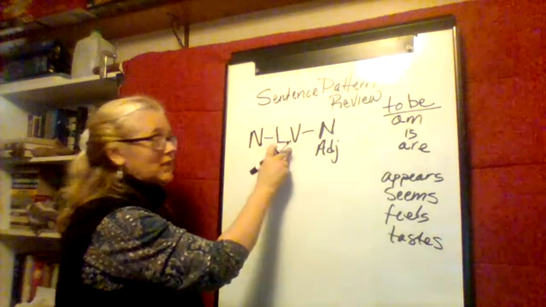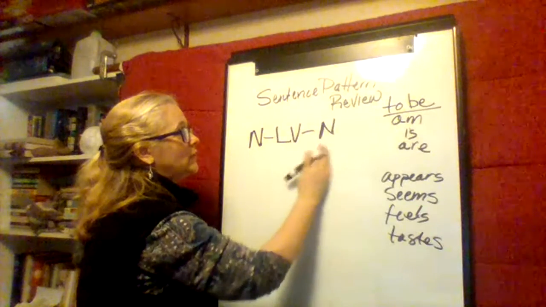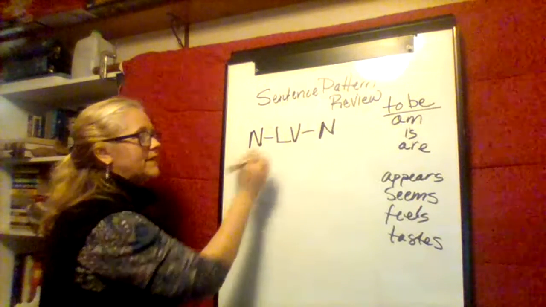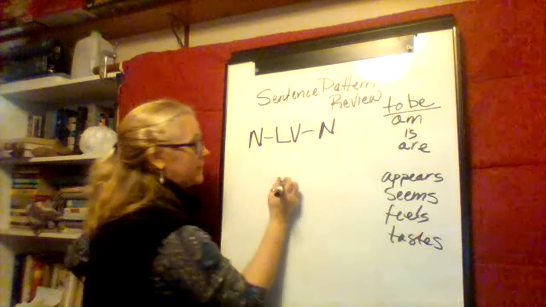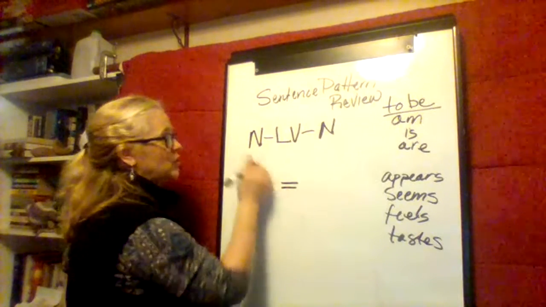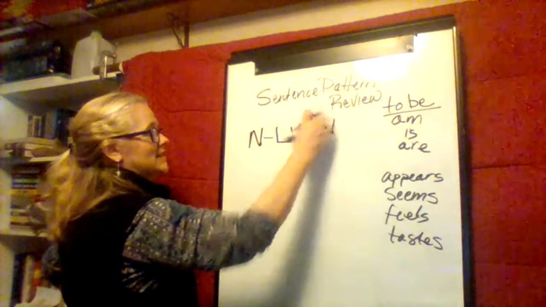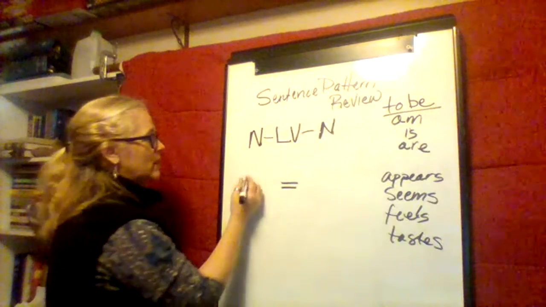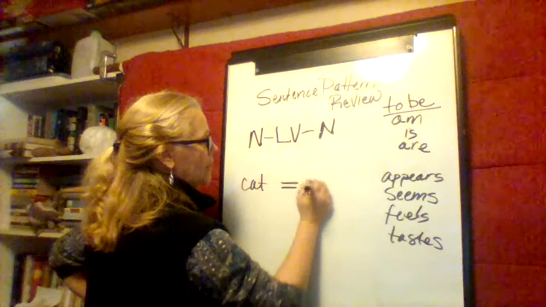In a noun linking verb noun sentence, so we'll do that one first. Noun linking verb noun. Think of this linking verb as an equal sign. So in a noun linking verb noun, I'm saying that this thing is this thing, where it's like an equal sign. So the cat is my pet.